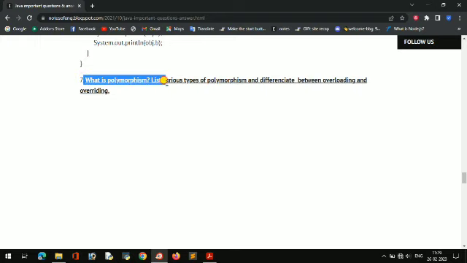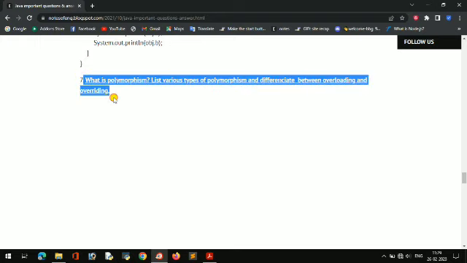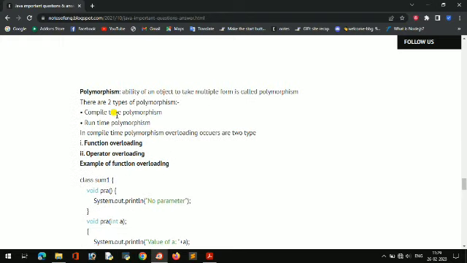And what is polymorphism? List various types of polymorphism. Difference between overloading and overriding. Polymorphism is the ability of an object to take multiple forms.